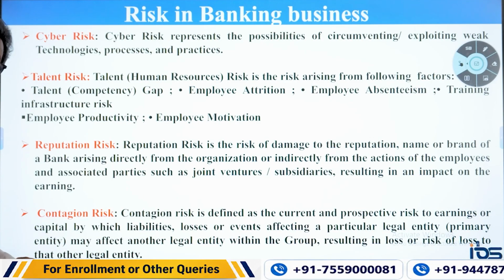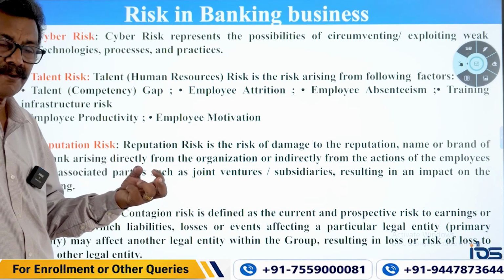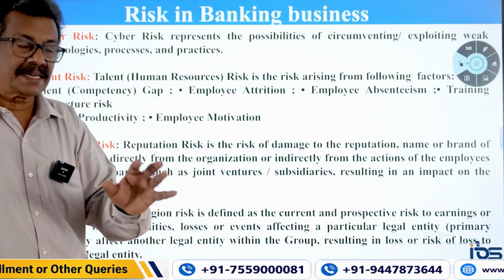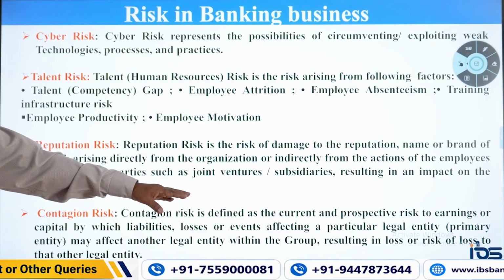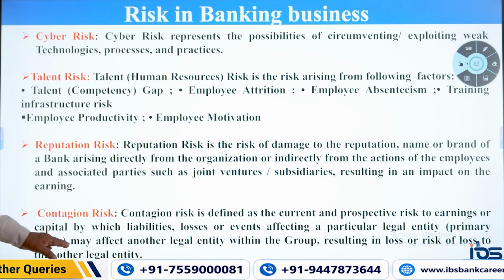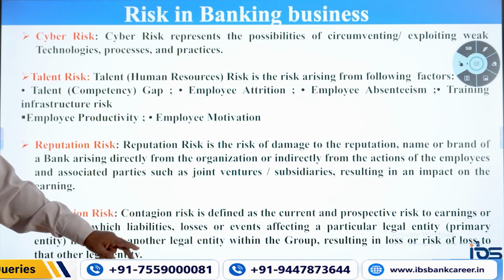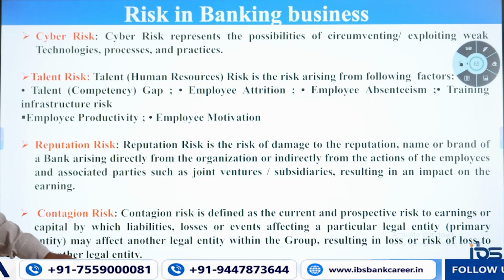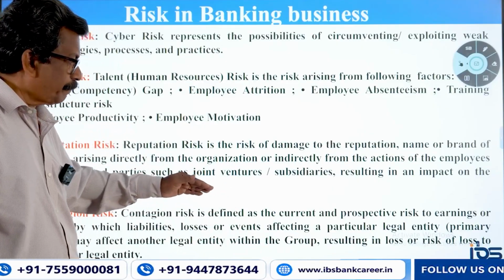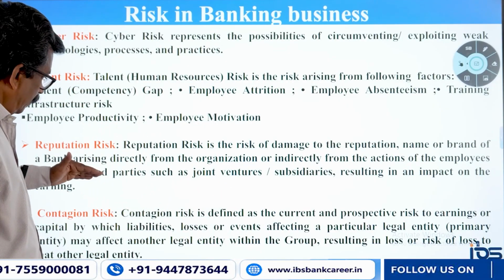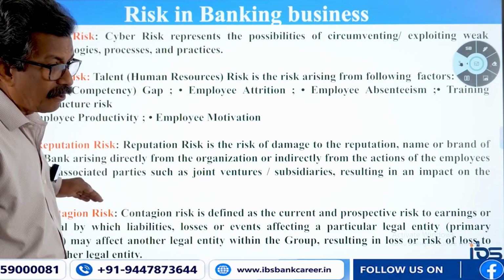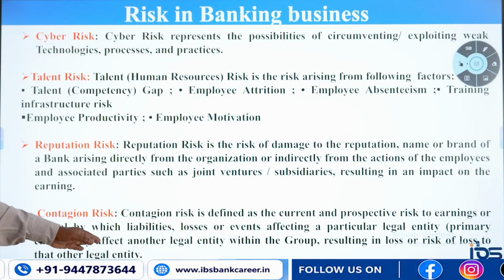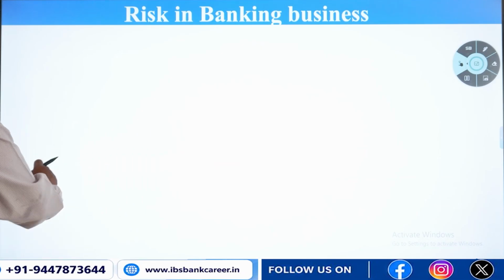Contagion risk. Contagion, like a contagious disease: the action of one unit, one subsidiary or associate, will affect the primary unit. Contagion risk is defined as the current and prospective risk to earnings or capital by which liabilities, losses or events affecting a particular legal entity, which is the primary entity, may affect another legal entity within the group. So a loss booked by one entity will spread to other entities within the group, resulting in loss or risk of loss. That is called contagion risk. The name itself describes it.